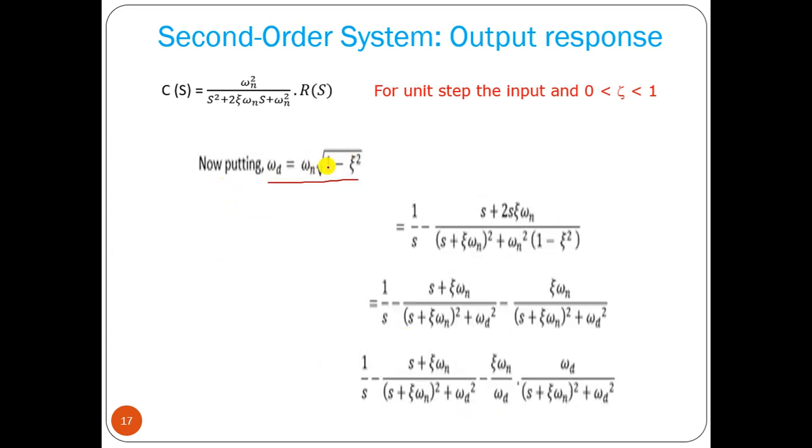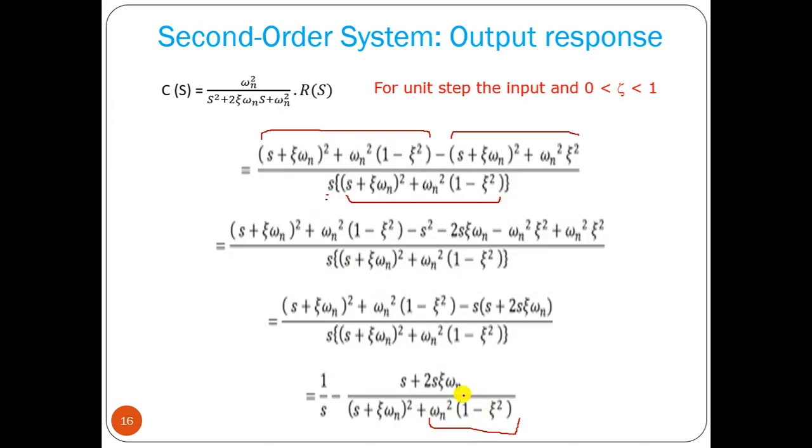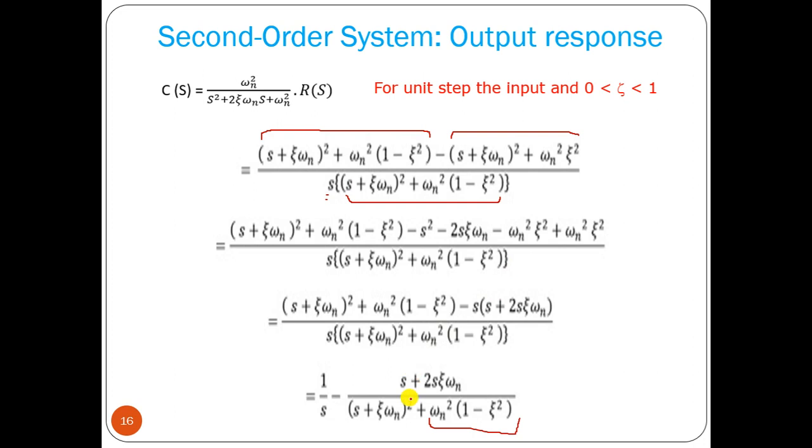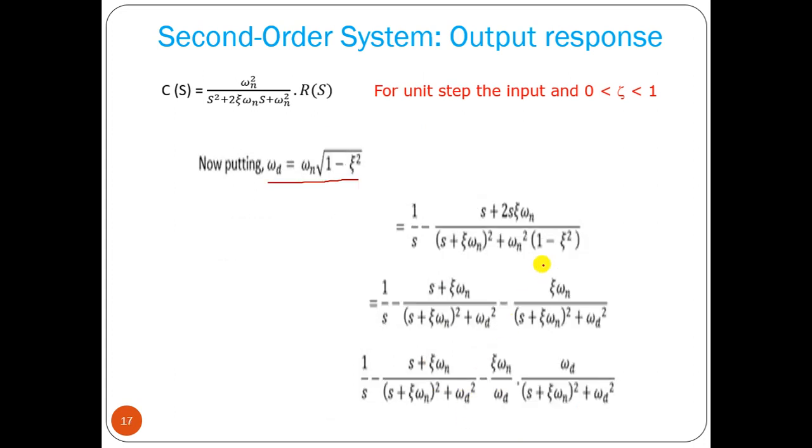Omega n root of 1 minus zeta square equal to omega d, then this factor will become omega d square. So that's why we can write here omega d square. Now using the partial fraction method, we can find these two terms and separate them.